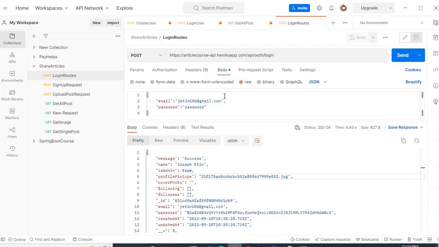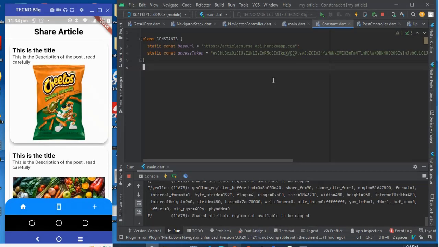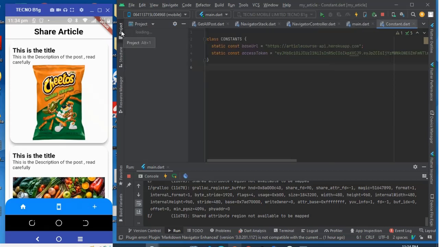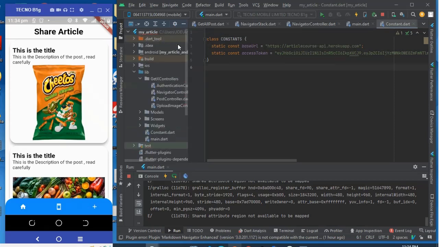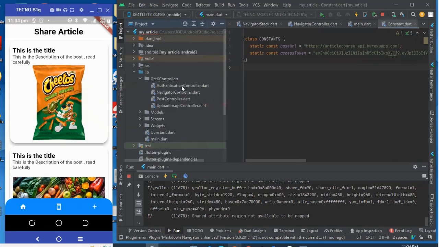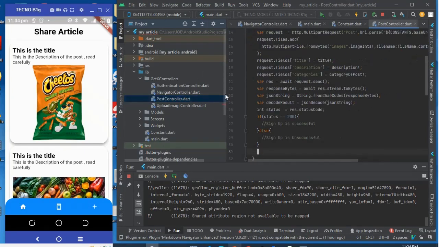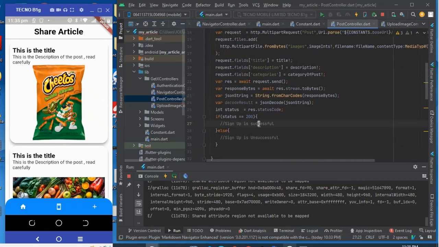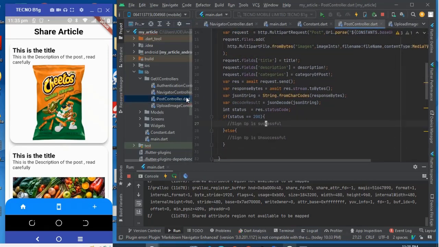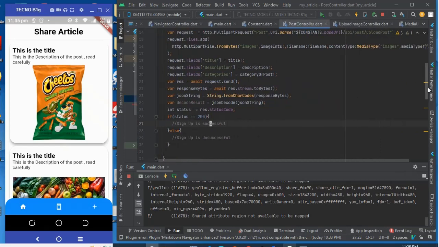Okay, so now let's go to the UI, because now what we want to do is, remember that we previously created a controller, this controller that has to do with post. So the post controller, we created it, and let me open it. In here, this is the post controller.